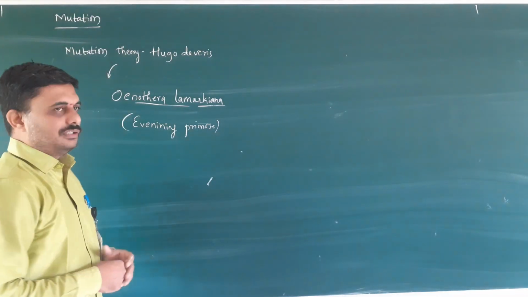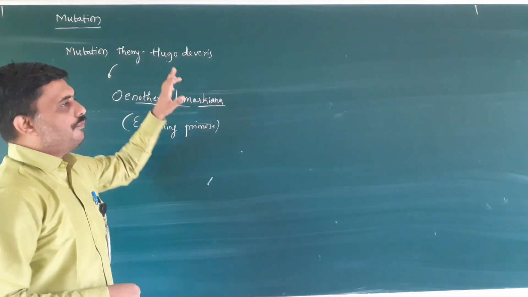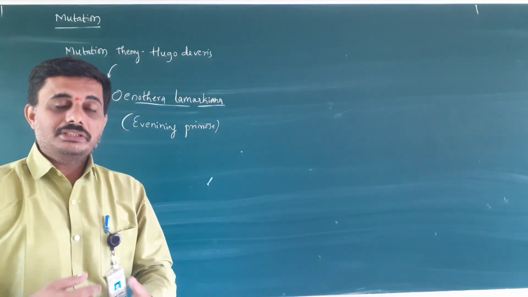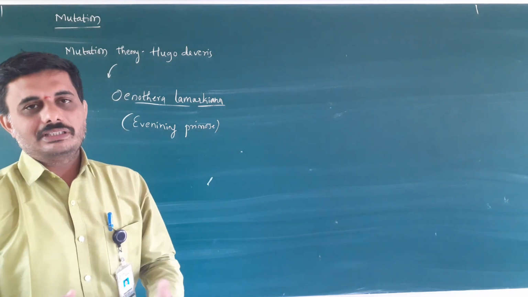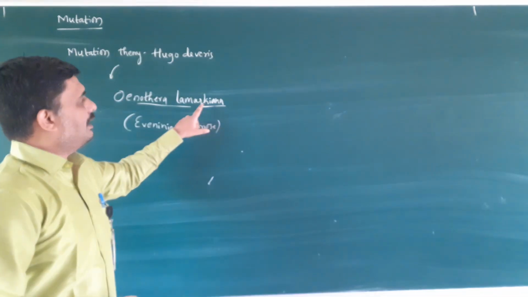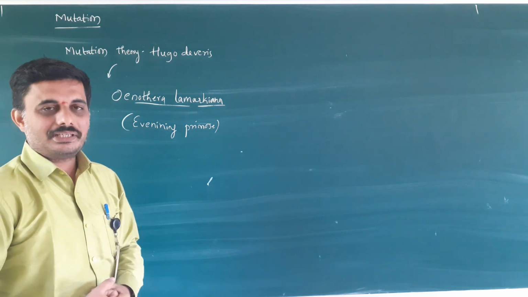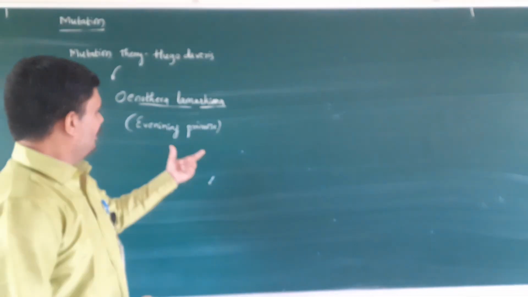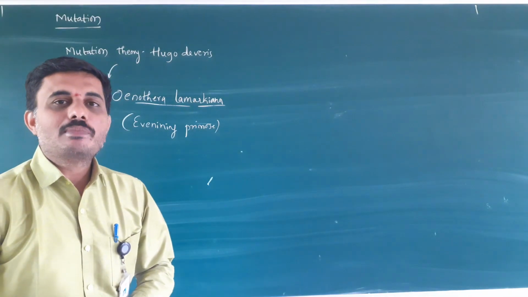So the mutation theory of evolution in genetics was brought by Hugo de Vries while working on the ornamental plant Oenothera lamarckiana, also called evening primrose.